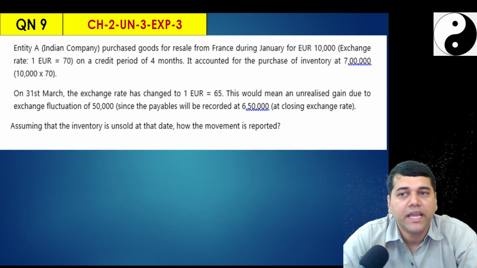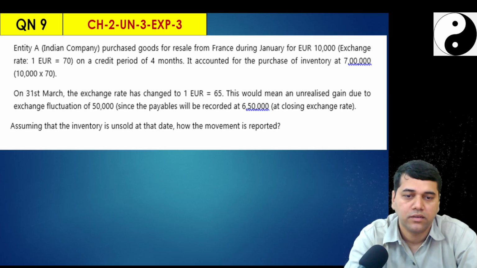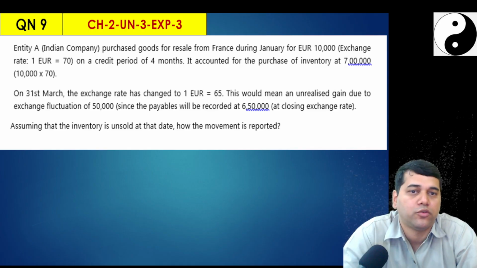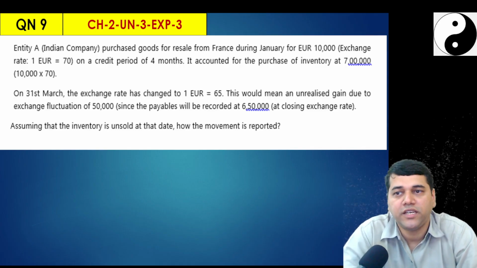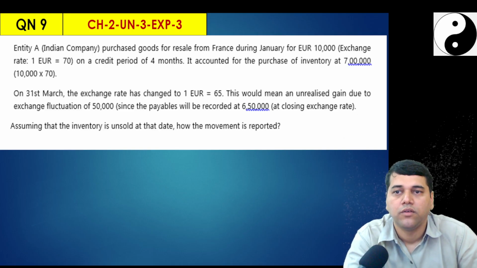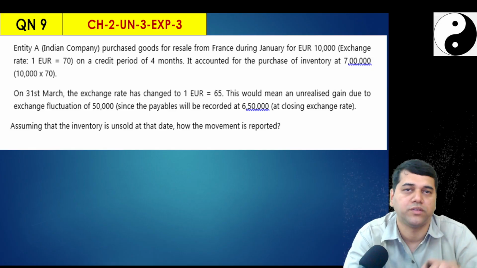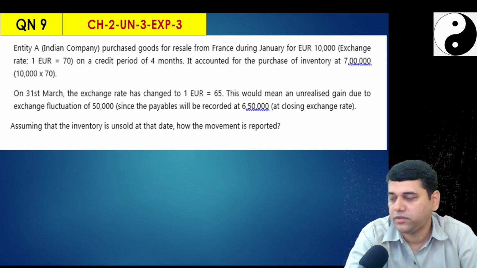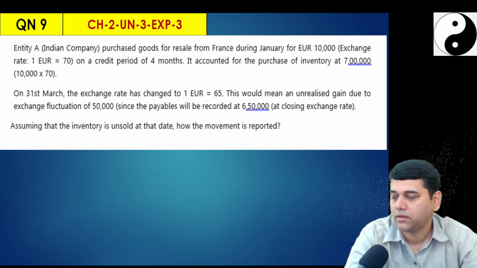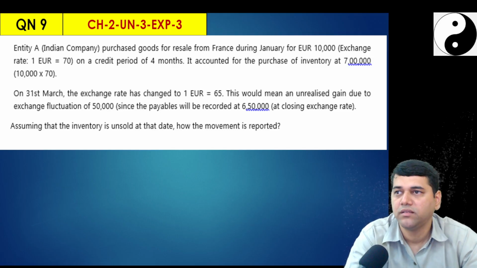An entity A, an Indian company, purchased goods for resale from France during January for euro 10,000. Exchange rate: 1 euro is equal to 70. And the credit period is 4 months. Now what happened because of this? There is an increase in the liability now. What is the accounting entry?